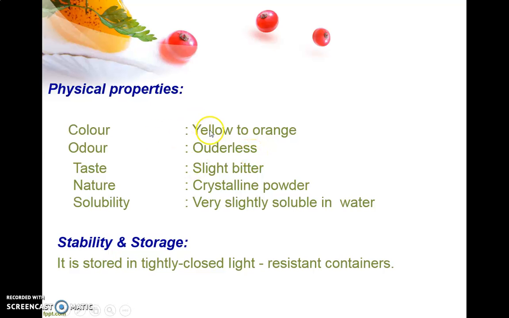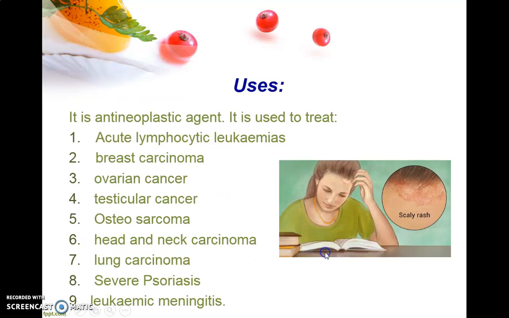Now the physical properties of methotrexate: it's a yellow to orange, odorless, slightly bitter crystalline powder, very slightly soluble in water. Stability and storage is as usual, it should be stored in a tightly closed, light resistant container. Now as far as the uses of methotrexate, it is the most preferable drug used in breast cancer.